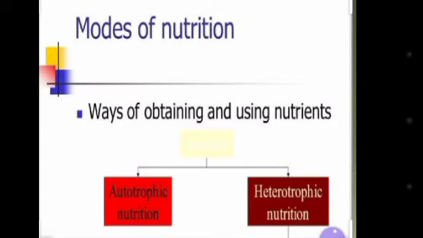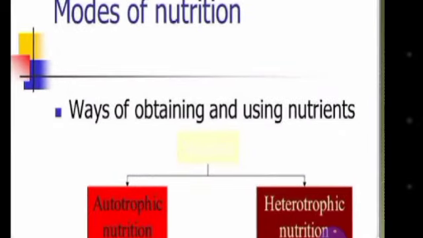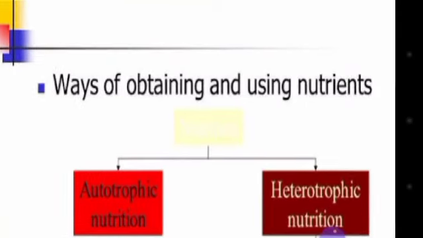Modes of nutrition. There are different modes of nutrition. Modes mean ways of obtaining and using nutrients. There are two ways of obtaining nutrients, that is autotrophic nutrition and heterotrophic nutrition. In autotrophic nutrition, the organisms get their food by themselves, that is plants. And in heterotrophic nutrition, animals get their food from other organisms. Animals are heterotrophic in their mode of nutrition.